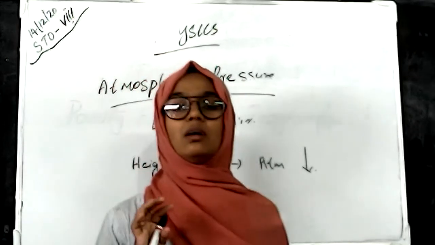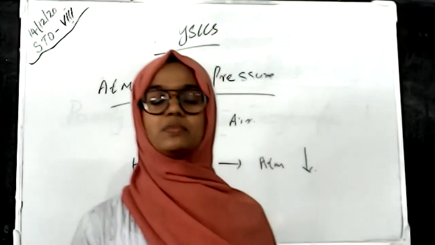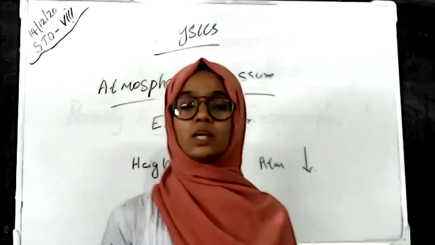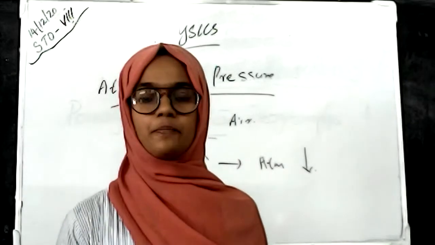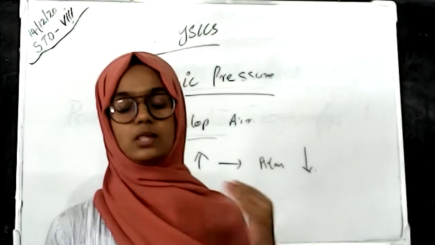The change in atmospheric pressure creates many problems. That's why they use specially designed clothes, and also because there is not enough oxygen in space.